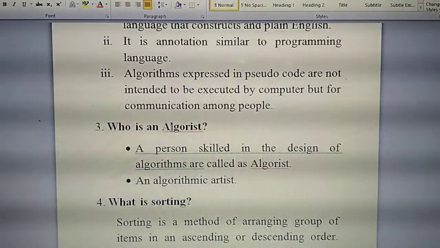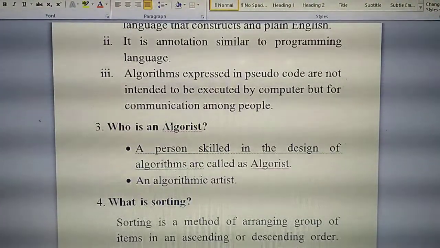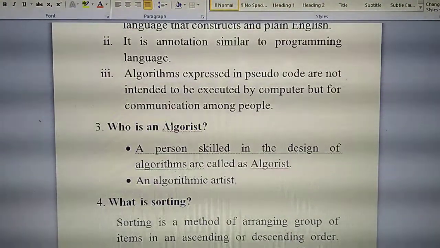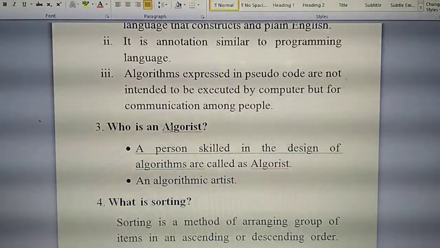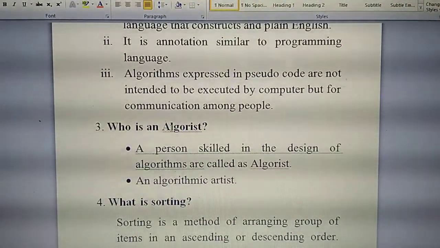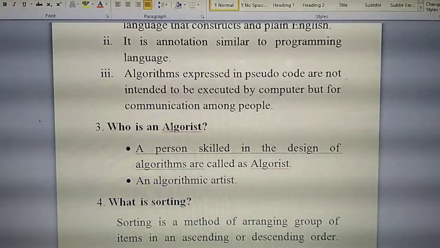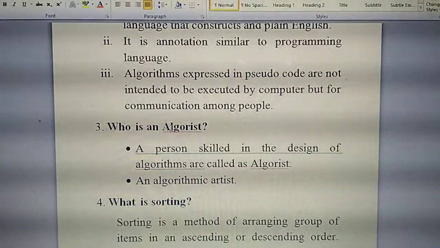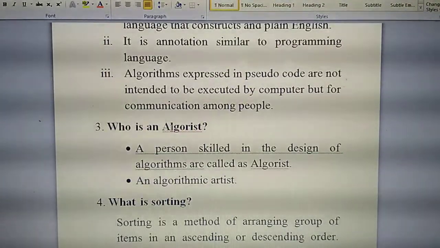Completed. Third question, who is an algorist? Completed. A person skilled in the design of algorithms is called an algorist, an algorithmic artist. Completed. Shall we move to the next question?